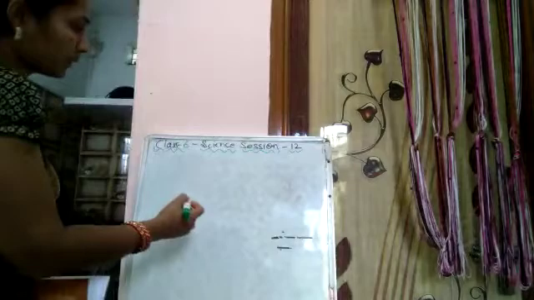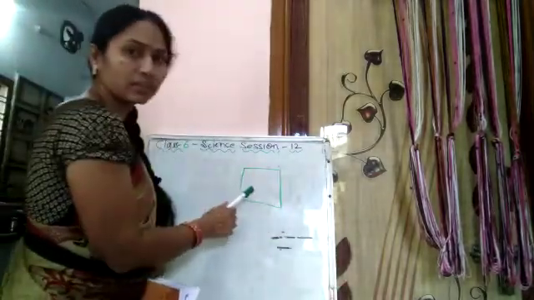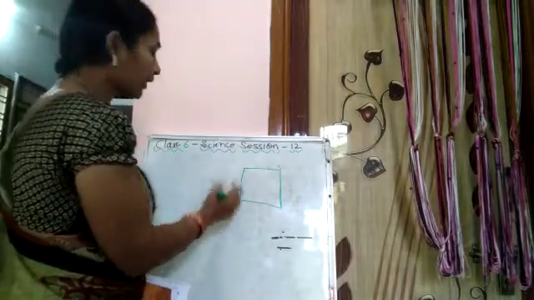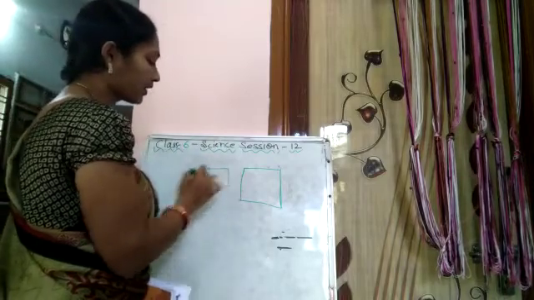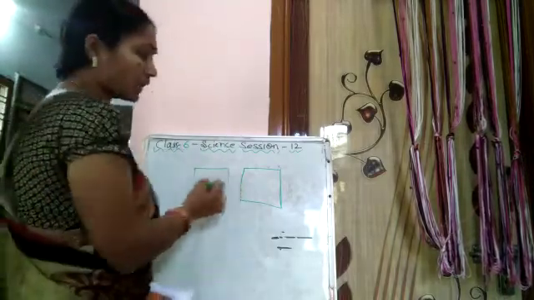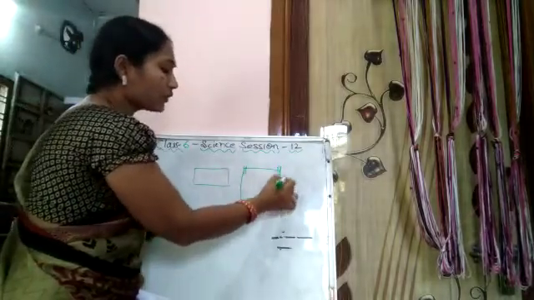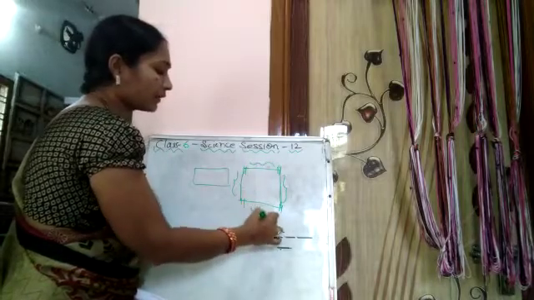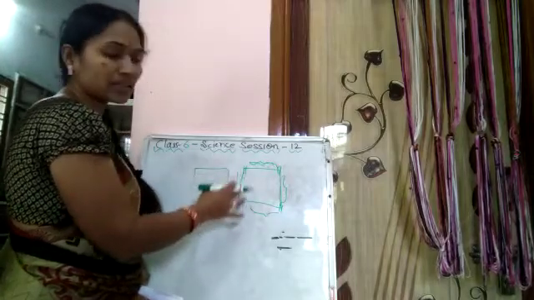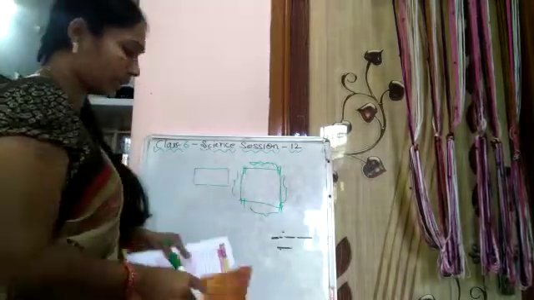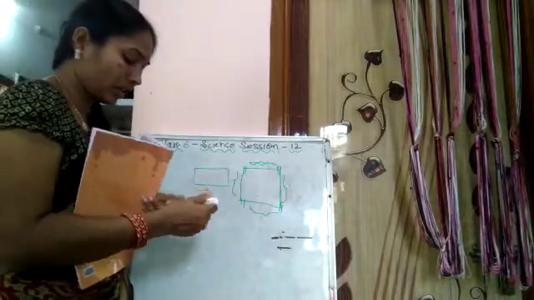If the rods of the photo frame are in square shape, then the photo frame will be in square shape. If the rods are in rectangular shape, the framework will be in rectangular shape. In the same way, if they want to construct a house in this square shape, they make the pillars in square shape and they use the bricks here and here and here. So the shape and the size depend upon the framework only. Because of that, the building is having a proper shape.